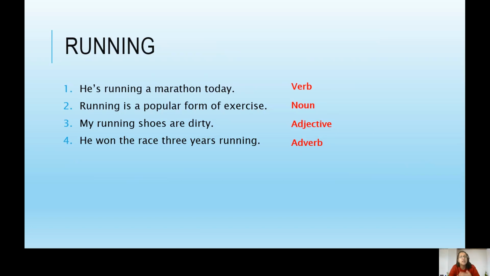Okay, so one word can be used in different parts of speech. It all depends on the context. And to identify the part of speech, you need to look at the sentence as a whole and look at what the purpose of the word is in that sentence to determine the part of speech.